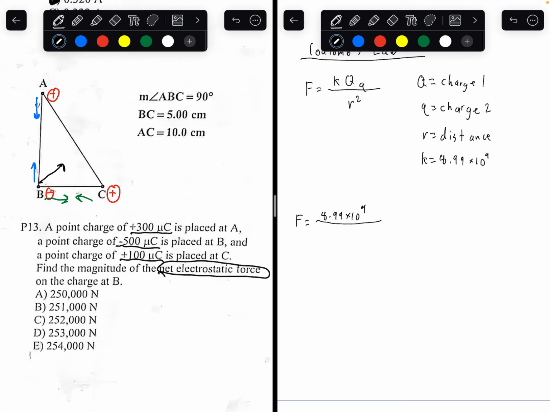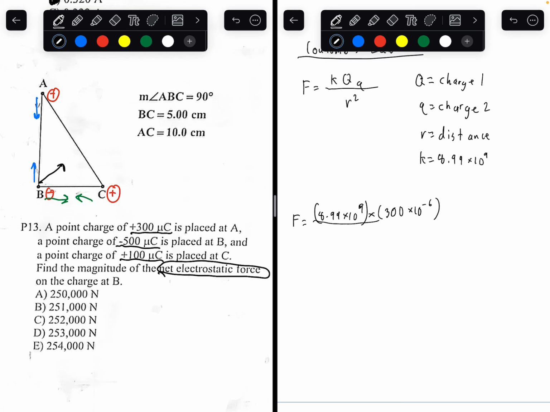The first charge is going to be 300 times 10 to the negative 6. This little u is called a micro. Micro is essentially 10 to the negative 6, just like millis is 10 to the negative 3, centis 10 to the negative 2, micros 10 to the negative 6.